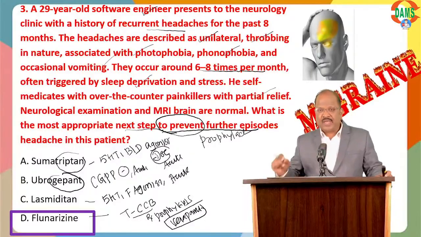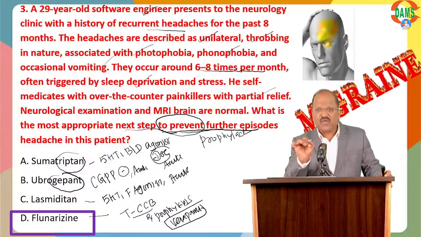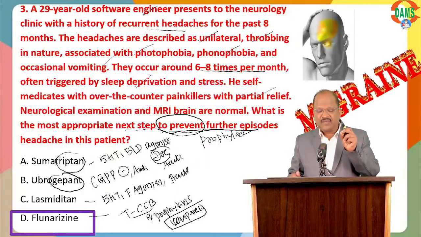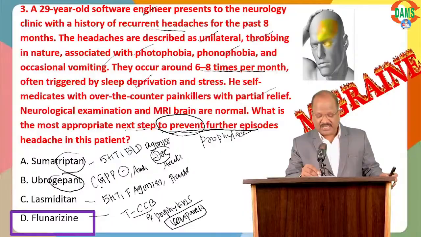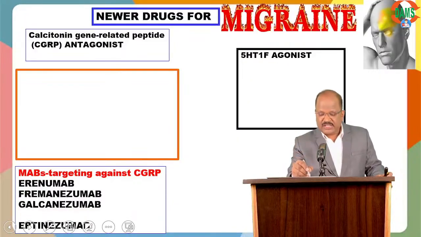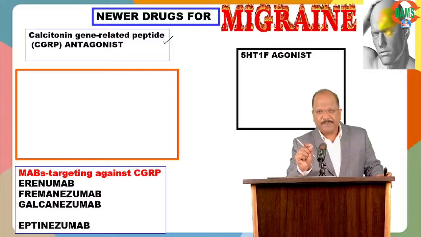So in this question, I want to prevent further episodes, so I want to go for prophylactic. In this, I just want to tell some new points, doctor. The new points are CGRP antagonists and 5-HT 1F agonist. Please concentrate. There is something called calcitonin gene related peptide. This peptide has a vasodilatory property.